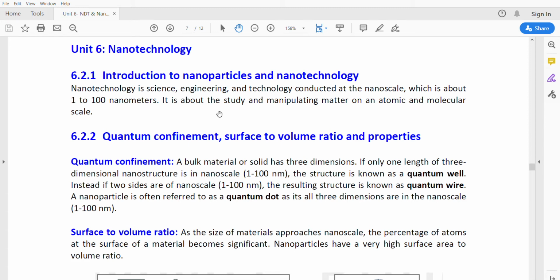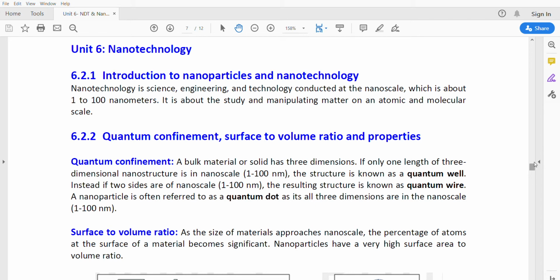So it is about studying and manipulating matter on an atomic and molecular scale. By reducing the size, all the properties of a material change, and nanomaterials behave differently compared to bulk materials of the same type. So nanotechnology has a few benefits compared to bigger-sized objects. First we'll see the different sizes of nanoparticles, that is, quantum confinement.